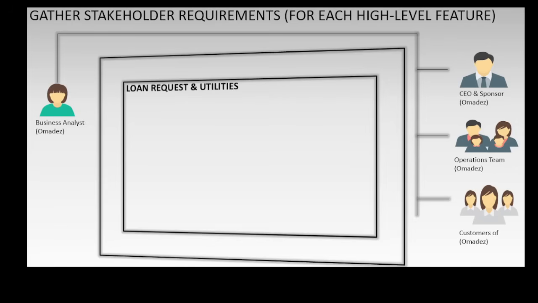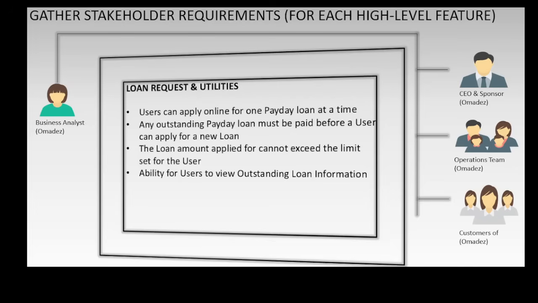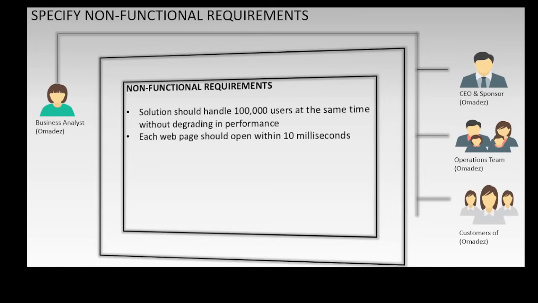For loan requests and utilities, users can apply for one payday loan at a time. Any outstanding payday loan must be paid before a user can apply for a new loan. The loan amount applied for cannot exceed the limit set for the user. Users can view outstanding loan information. For non-functional requirements, the details are: the solution should handle 100,000 users at the same time without degrading in performance. Each web page should open within 10 milliseconds.